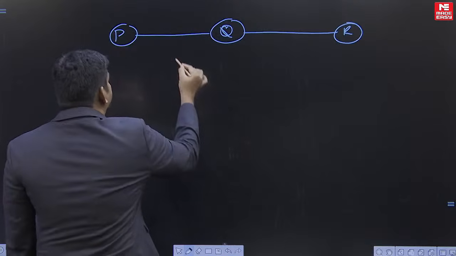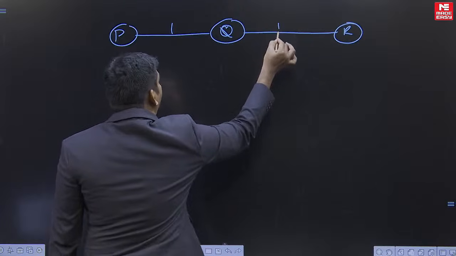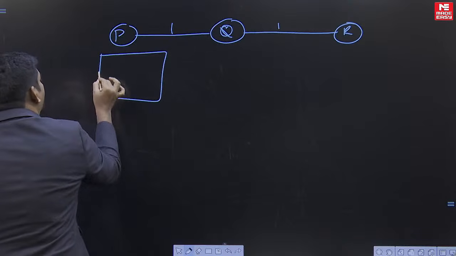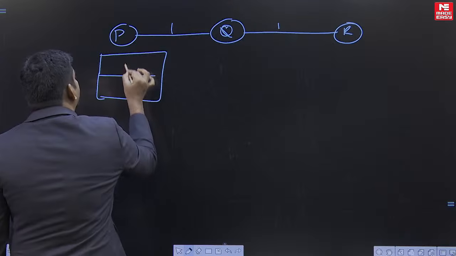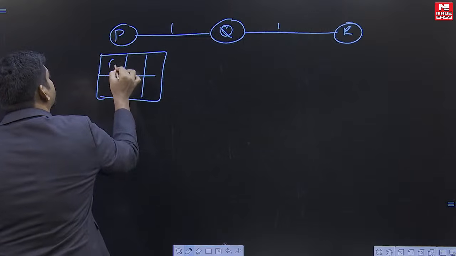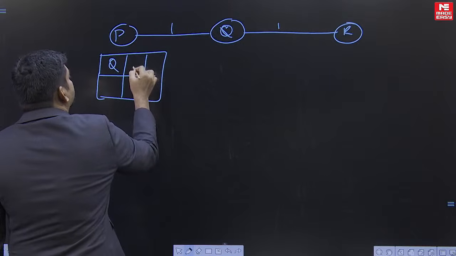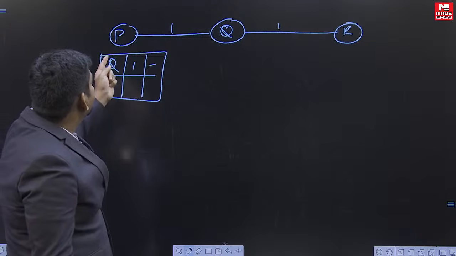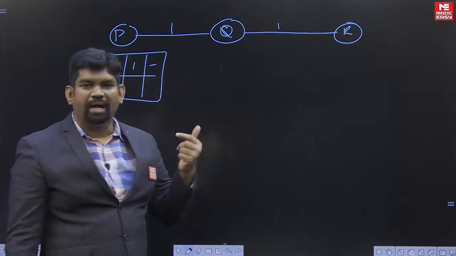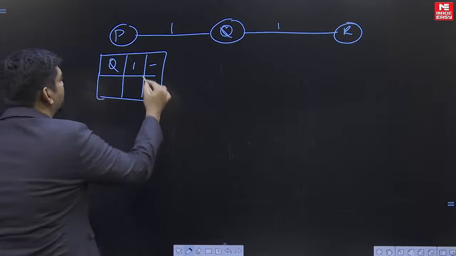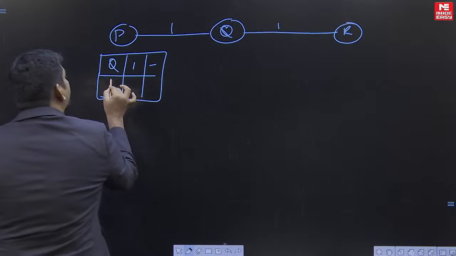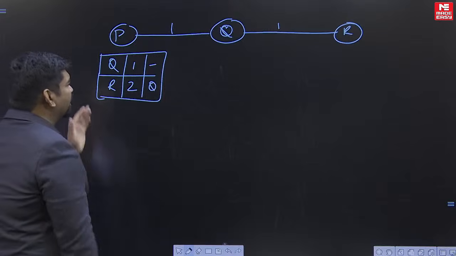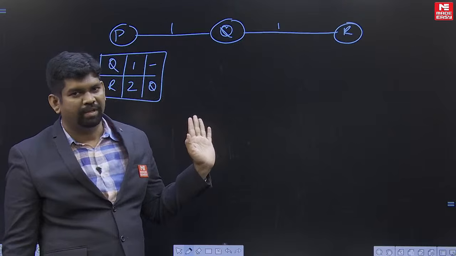For example, if I take the costs as 1 and 1, then P will have the information in this table regarding the remaining routers. P to Q it is 1 and the next hop is dash, as it is a directly connected path. Same way, P is connected to router R, and it will know about it with the help of Q, so R is reached via Q. Like that, every router will have the information.